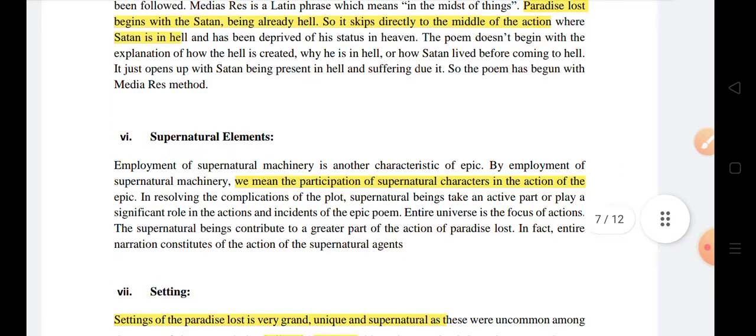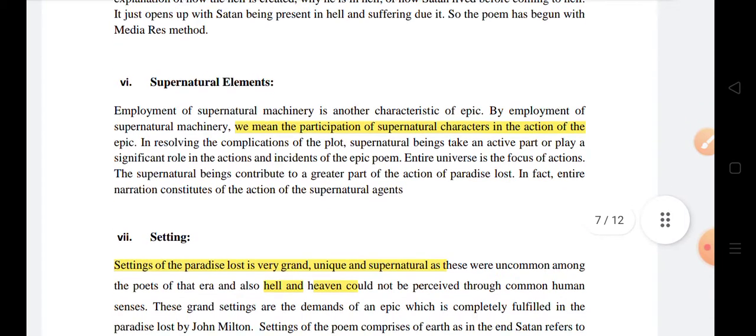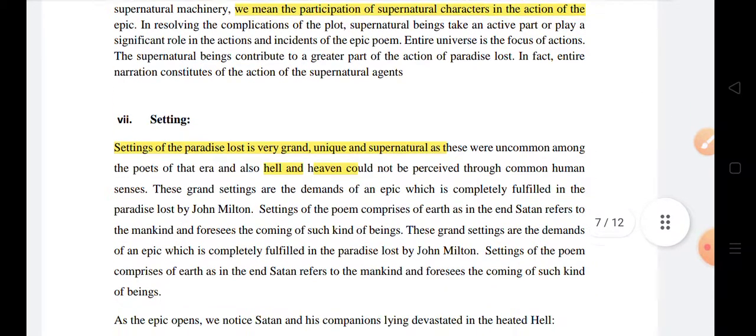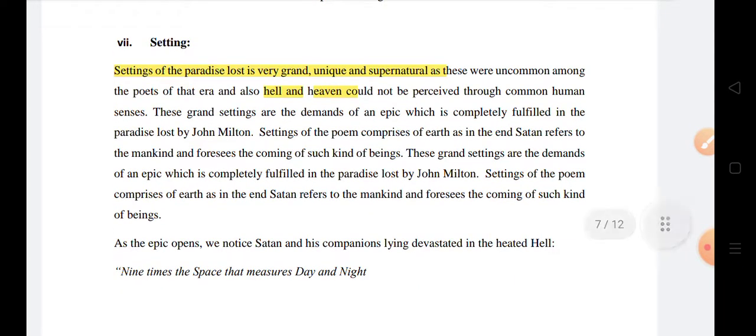And supernatural beings or elements are an important part of an epic, and we'll see in Paradise Lost the supernatural machinery, and we mean the participation of supernatural characters in the action. And yes, we'll see the spirits, the angels, devils, demons, all of them part of Paradise Lost. Setting is there, yes, a grand setting, very grand, unique, supernatural: hell, heaven, earth, paradise.